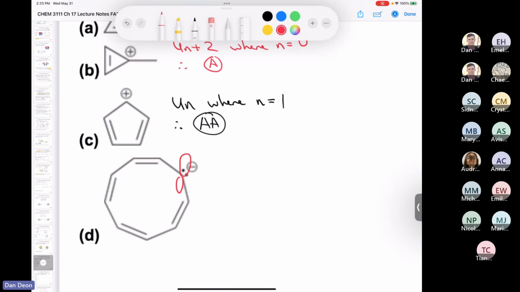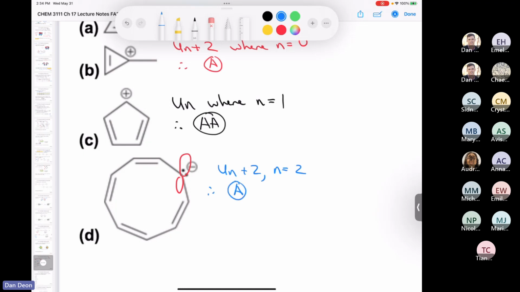So if that lone pair was in a p orbital, would this be an aromatic compound? Exactly. Where n is equal to what? 1, 2, 3, 4, 5, 6, 7, 8, 9, 10. So it's going to be where n is equal to 2, right? There you go. And that's it. Therefore, this would be an aromatic anion.